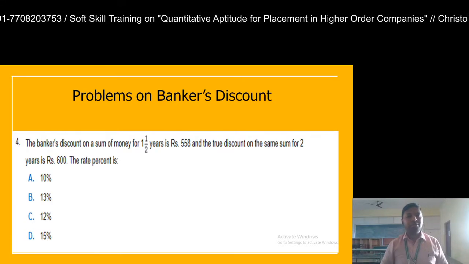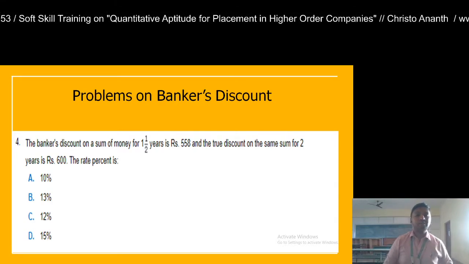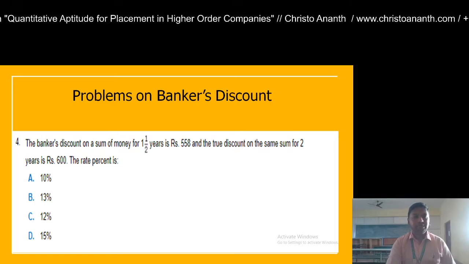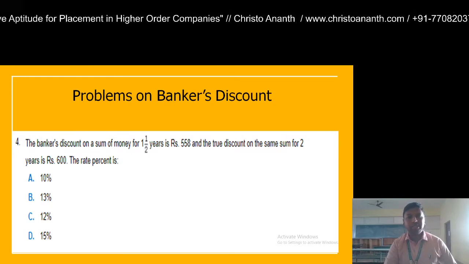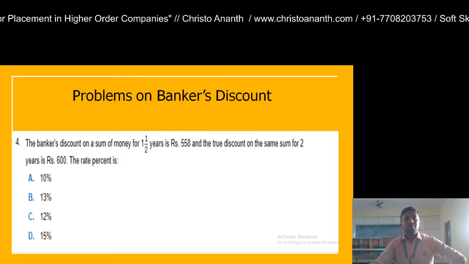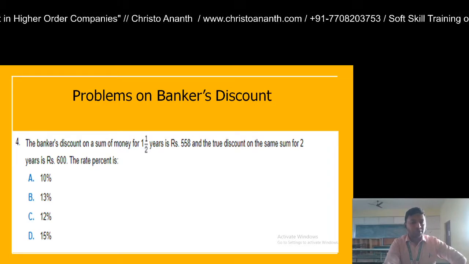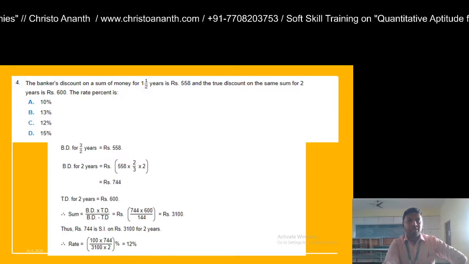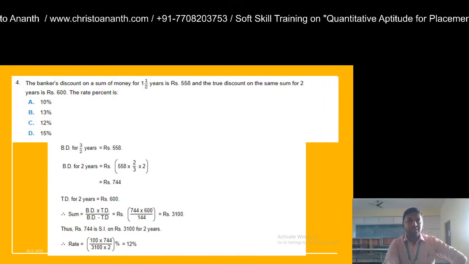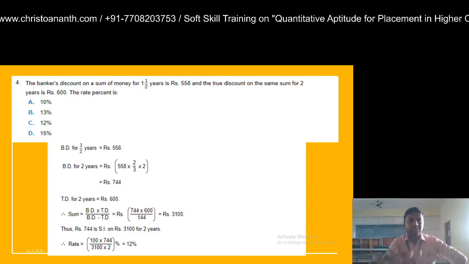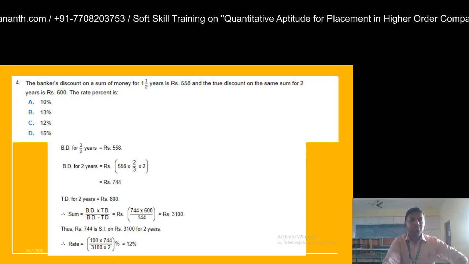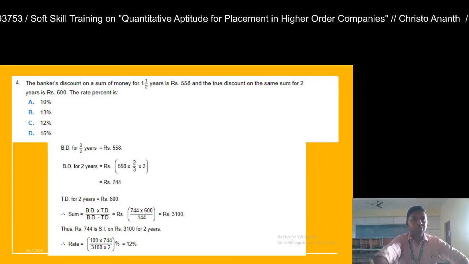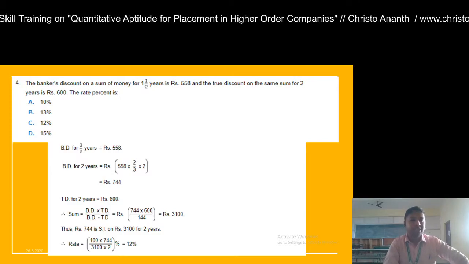First of all, what you are going to do is write down what is given in the question. So banker's discount is equal to rupees 558, for the time period of 3 by 2 years, and true discount is 600, for the time period of 2 years. What is the rate of interest? You are given 4 options: 10%, 13%, 12%, and 15%. So what you are going to do is calculate the banker's discount for 3 by 2 years, which is given as 558. For the true discount you have 2 years, so you are going to calculate the banker's discount for 2 years.